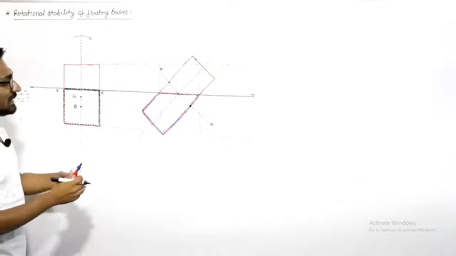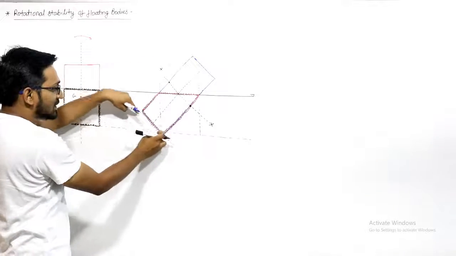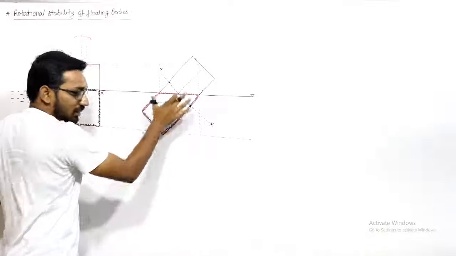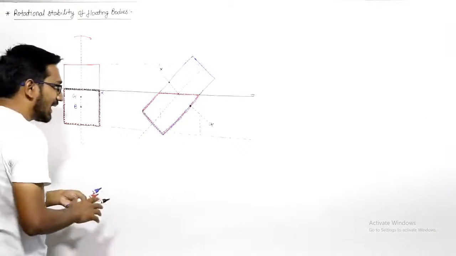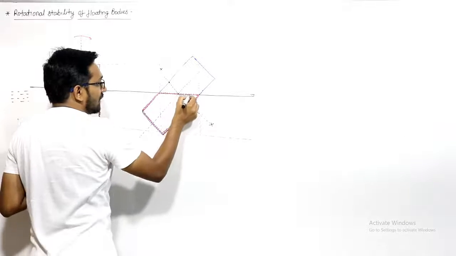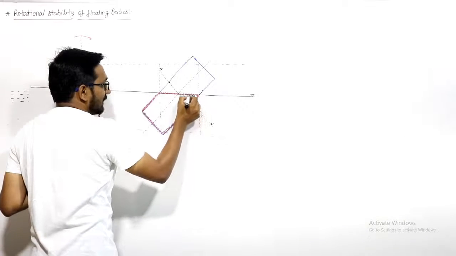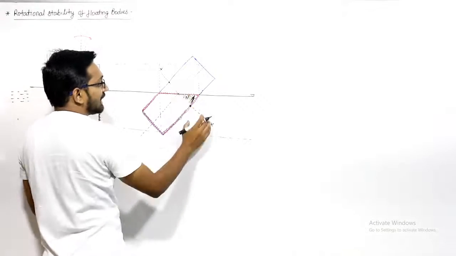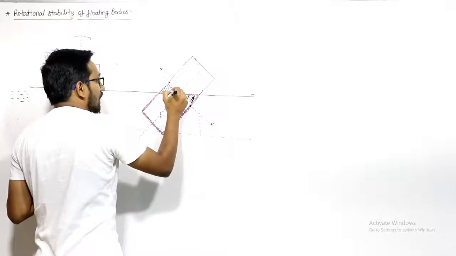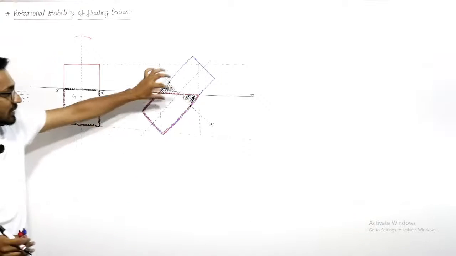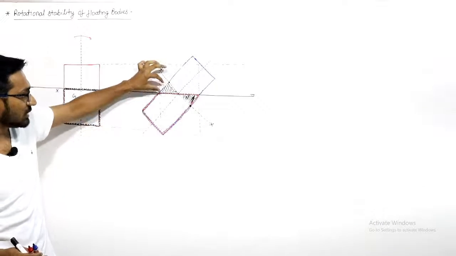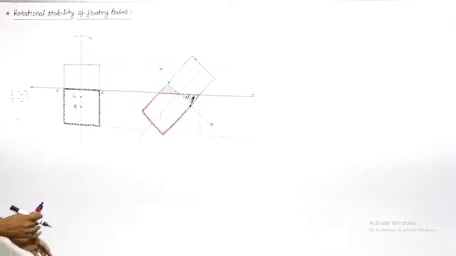So initially this highlighted body is inside the fluid. After seeing this, you can say, sir, this much amount of body on the right side will come inside the fluid, and this much amount of body from the left side will go out of the fluid. This much amount of this hatched area will go outside the fluid.